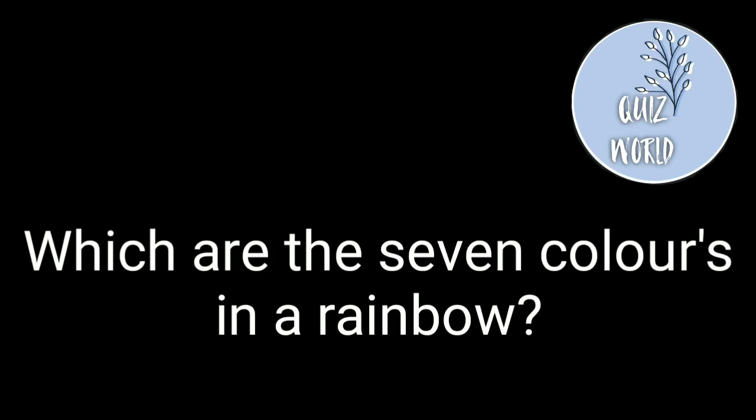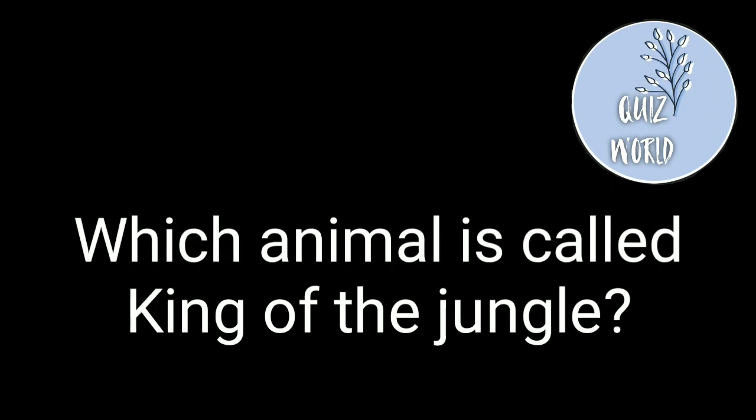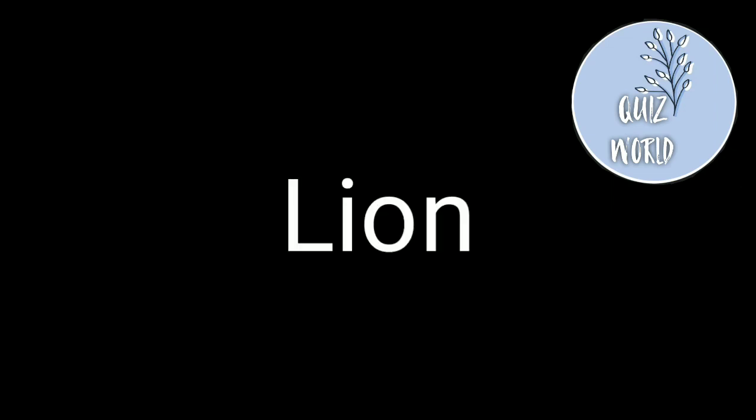Which are the 7 colors in a rainbow? Answer is violet, indigo, blue, green, yellow, orange and red. Which animal is called king of the jungle? Answer is lion.